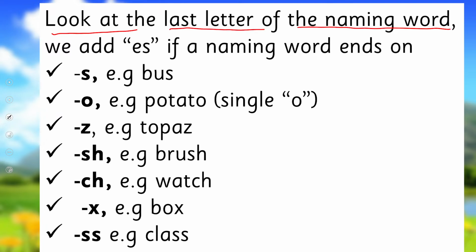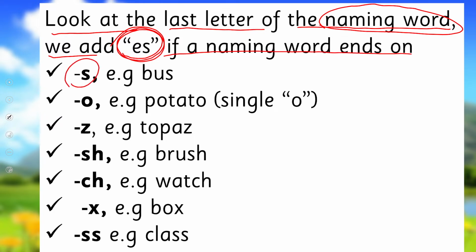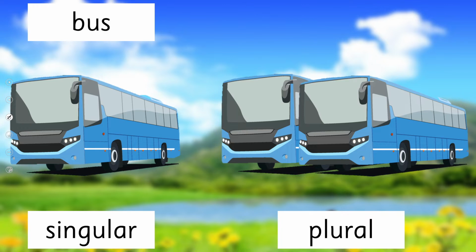So the next rule is, now before using this rule, what you have to do, look at the last letter of naming word, means look at the last letter of noun and add es. You will add es if a naming word ends on s, o, z, sh, ch, x and double s, right? And their examples are bus.